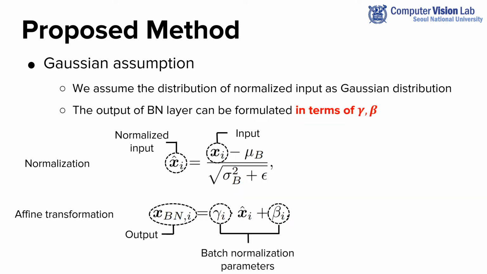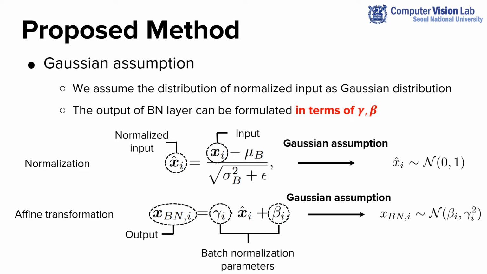Our method starts with an assumption that the distribution of the normalized input follows the Gaussian distribution. By the property of Gaussian distribution, the output of the batch normalization layer can be described by a Gaussian distribution with the mean of beta i and the standard deviation of gamma i.